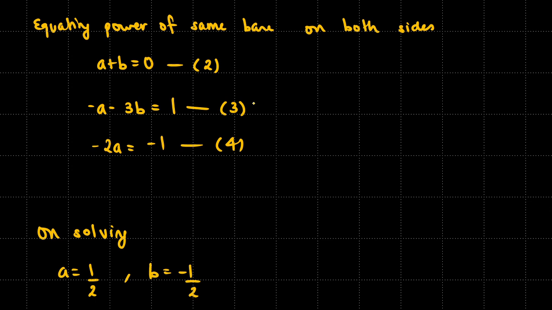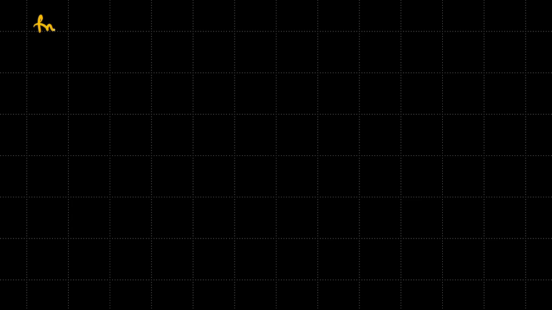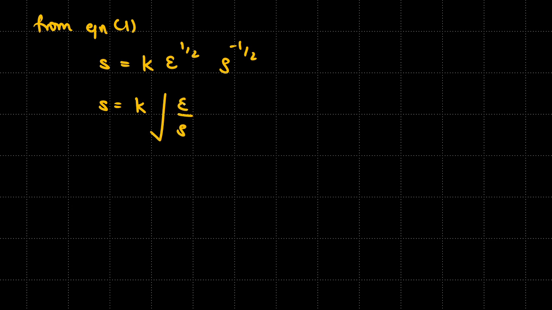So now we have both the values of a and b. So let's use equation 1. From equation 1, we have s, which is k times E raised to the power of a, which was 1 half, and rho raised to the power of b, which is minus 1 half, which means s must be equal to k times square root of E by rho, which is the physical required relation between speed of sound, elasticity, and density of medium.